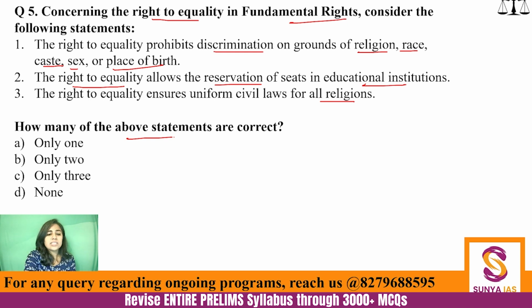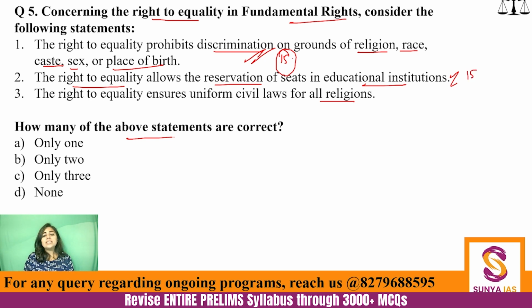UPSC's pattern now is such that you cannot really eliminate any statement anymore, although you have to apply your logic to make certain statements incorrect. So over here, first statement is absolutely correct. Article 15 says that. We've already studied it in the last lecture. Then reservation of seats in educational institutions also is given by Article 15.